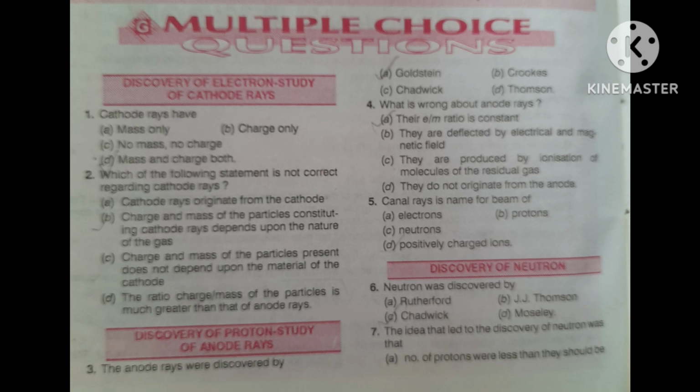Again I am repeating the question. Cathode rays have mass only, first option. Second, charge only. Third, no mass no charge. Fourth, mass and charge both. You can answer this question within 10 seconds. Just think, after that I will tell the correct answer.